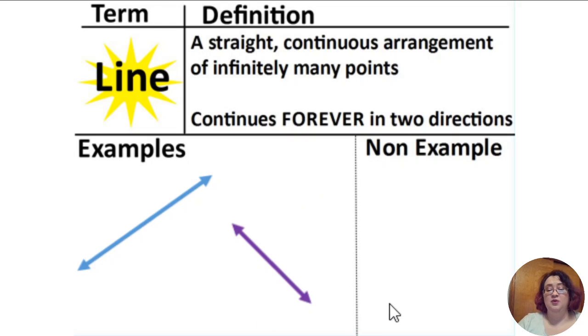Now, let's take a look at what wouldn't be a line. Here, we have arrows on both ends, but it's not a straight line. It is curved, so that's not considered a line. Here, we don't have arrows, which means it doesn't keep on going, so that's not a line either.